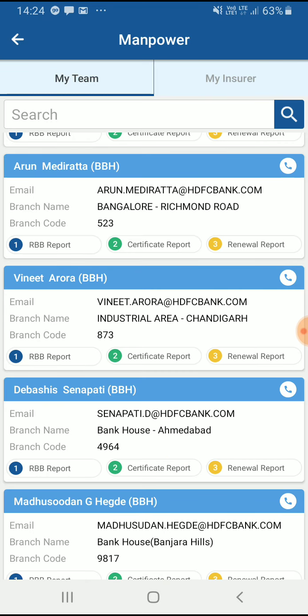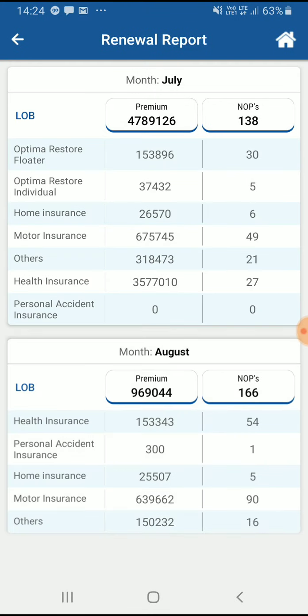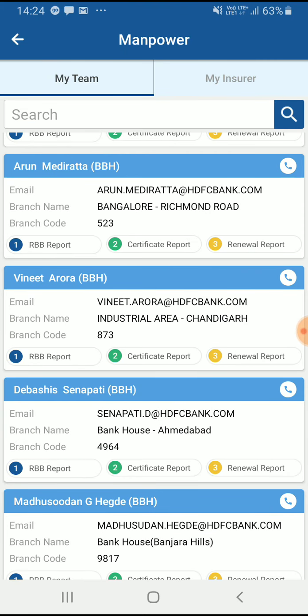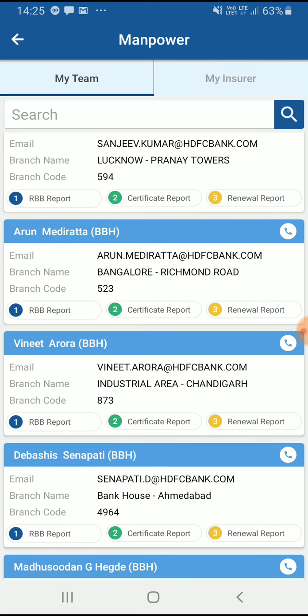Then a renewal report, like what are the targets we have set for the renewals of the next 2-3 months. All the renewal reports are here. Like July and August, we have the target, the lines of business are given, the premium expected is given, the number of policies to be issued are given. So everything is provided under one platform. The data has been taken in such a manner that irrespective of which company you are, your data has been taken in a single straightforward format, where the distributor employee can easily access the data and take action on.